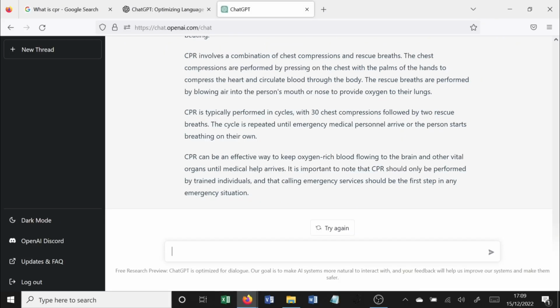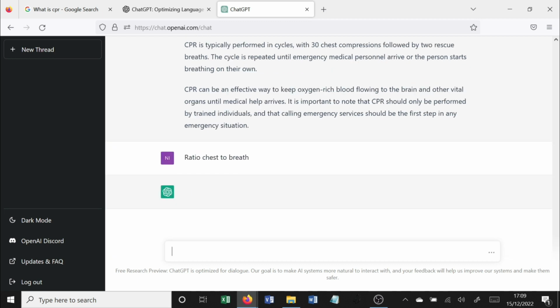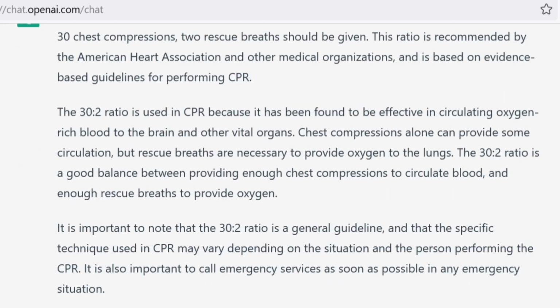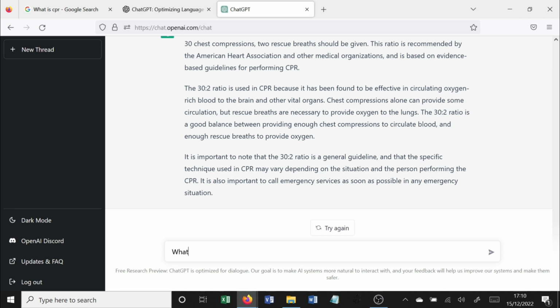One thing I'd like to know is the ratio of chest compressions to breath. See if you can understand this. Okay, what about for children? Is that any different?